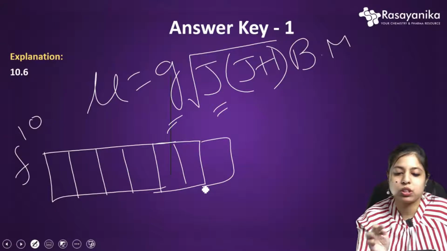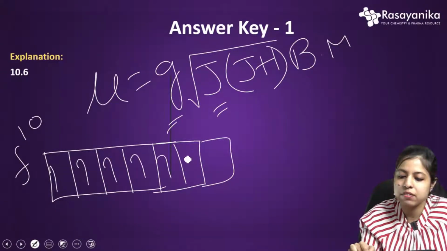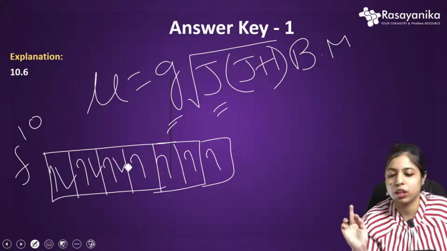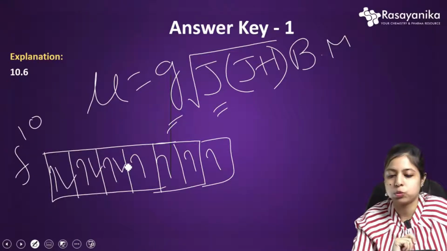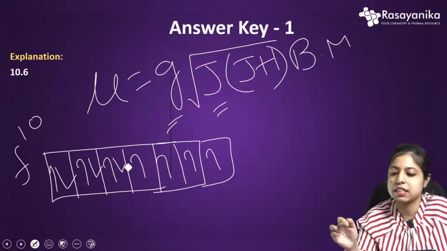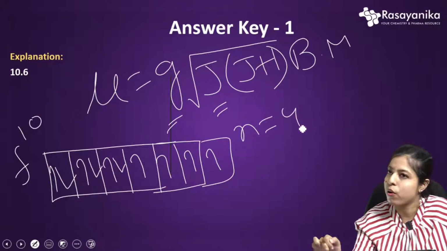Now we have to put these 10 electrons here: 1, 2, 3, 4, 5, 6, 7, 8, 9, 10. Here is the arrangement, and now you can see there are 4 unpaired electrons. The number of unpaired electrons n is 4.